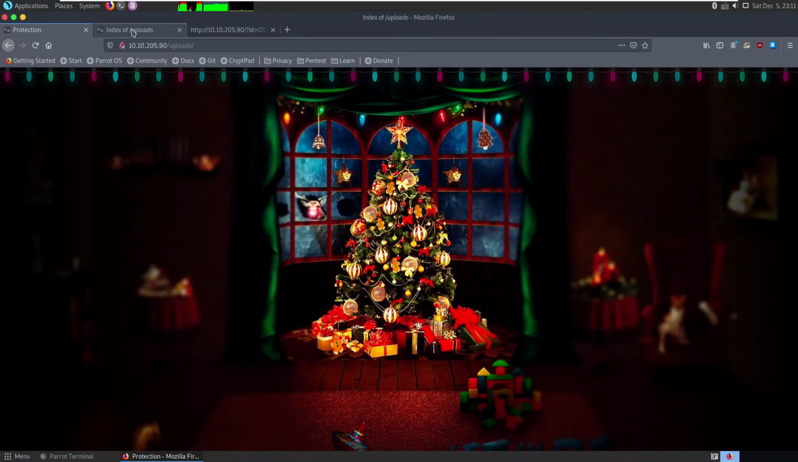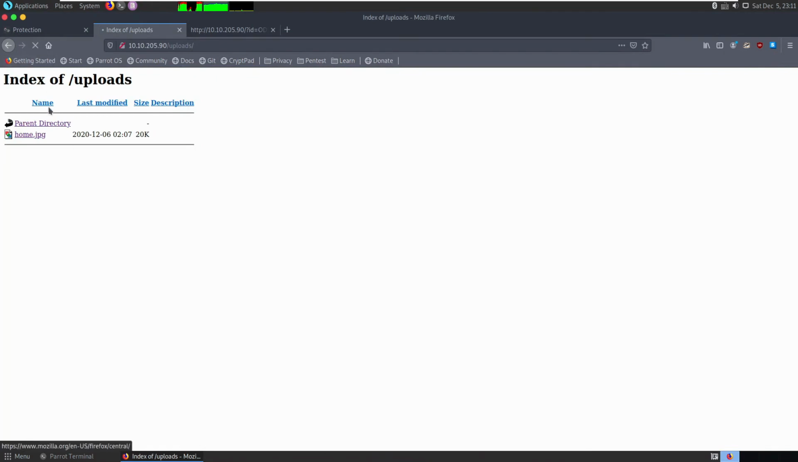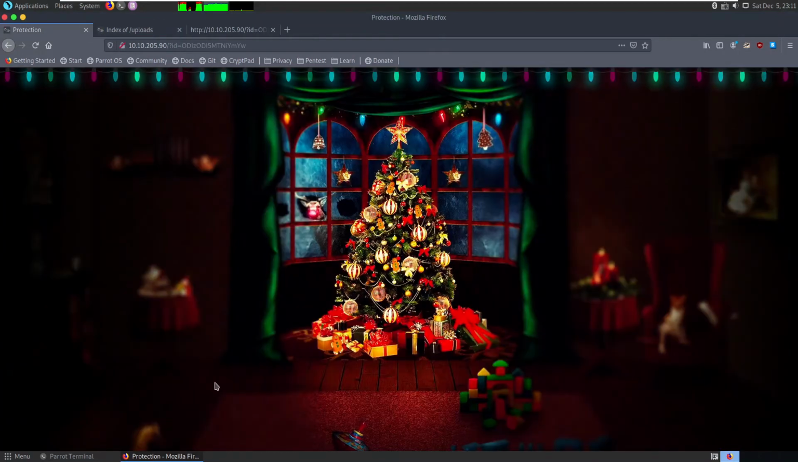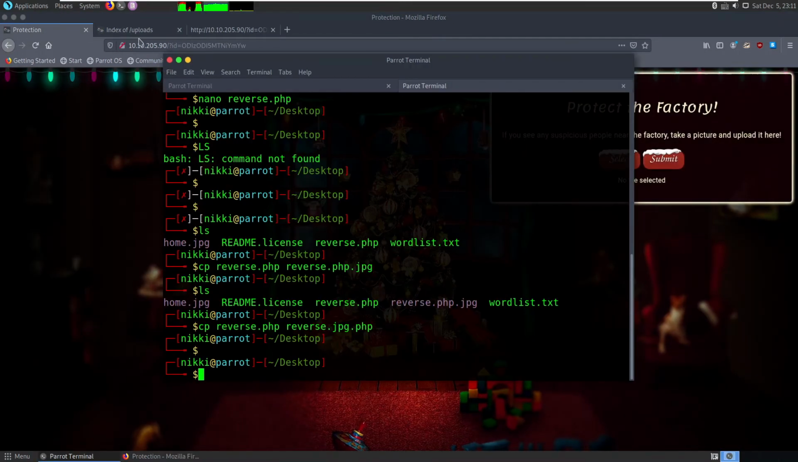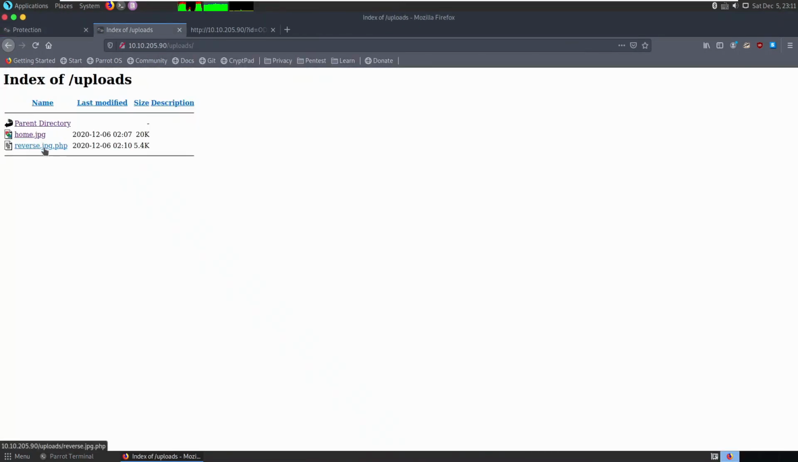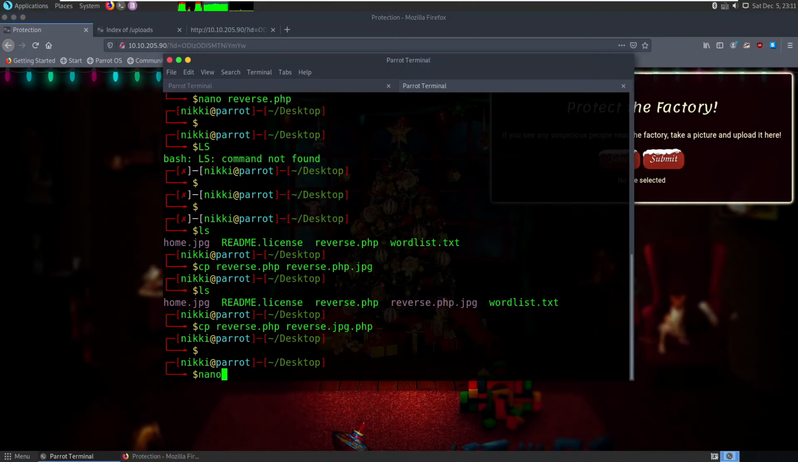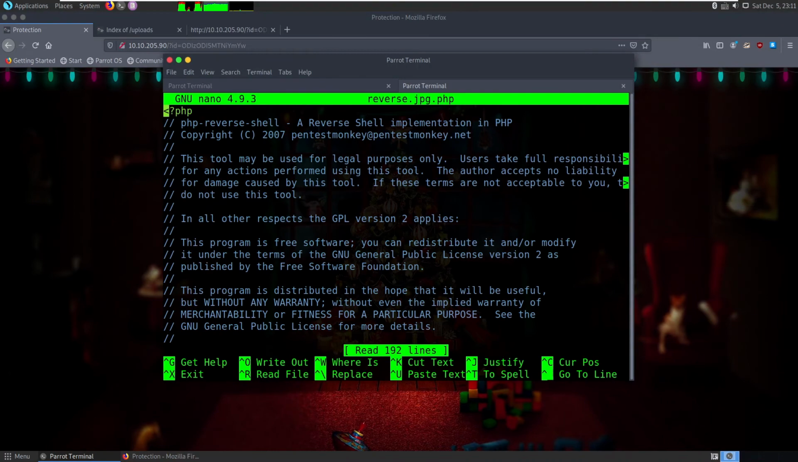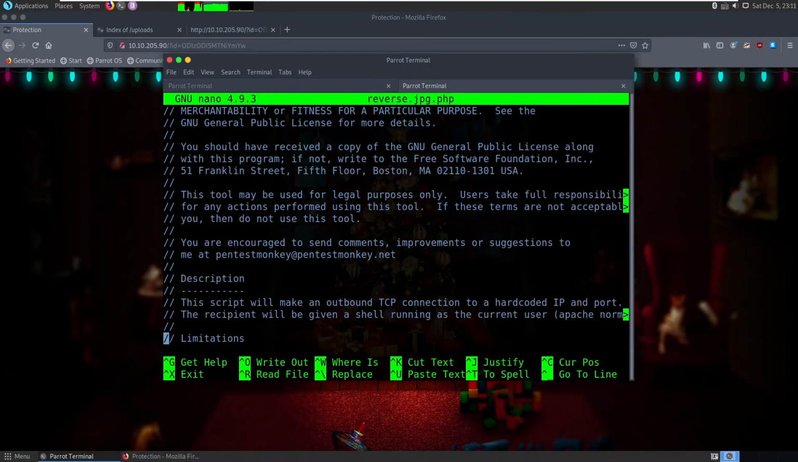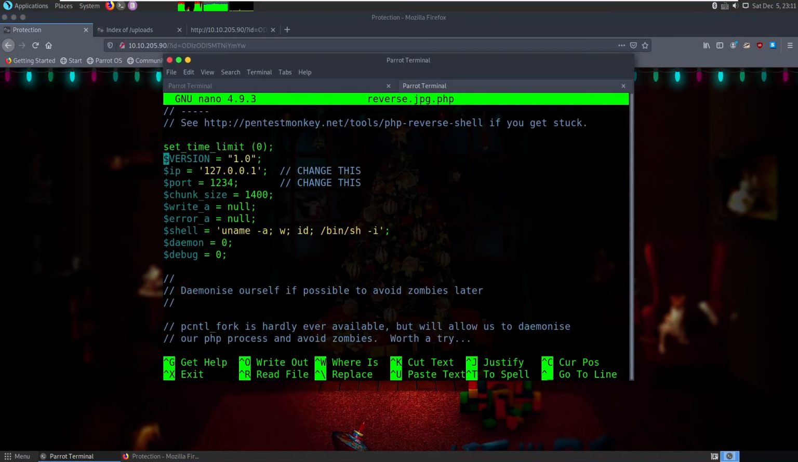So if I refresh this page, I can see my PHP file here. We can open this script and we get the reverse shell. Oh, we forgot to edit the reverse shell, my bad. By default the IP address is localhost. So we need to change this to our Kali Linux IP address.